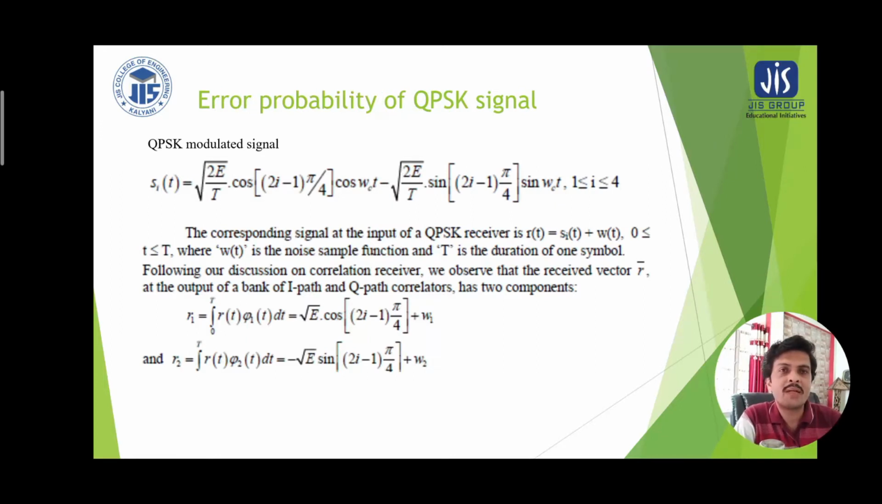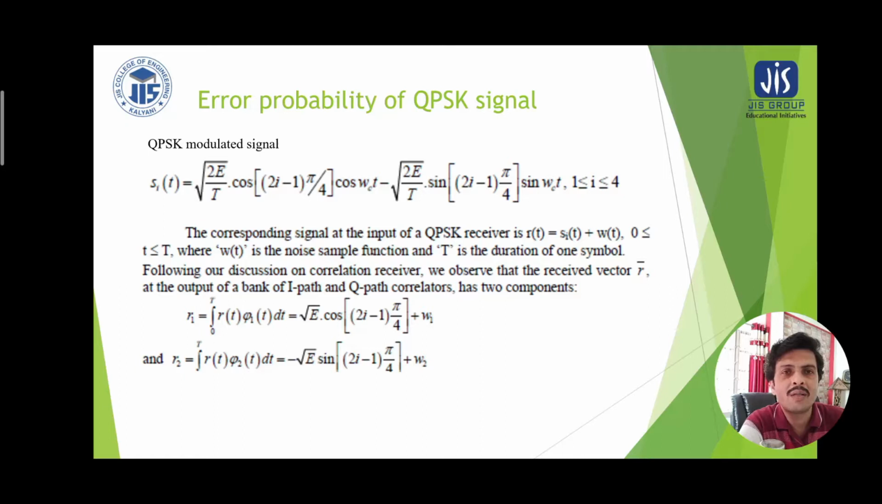Now this is the error probability of QPSK. If we recall the QPSK modulated signal, we already have seen that s_i(t) is given by square root of 2E by T and the remaining part. Just two slides before, we already discussed this expression. Now the corresponding signal at the input of a QPSK receiver, r(t), is equal to s_i(t) plus w(t), within the symbol duration, where w(t) is the additive noise sample function and T is the symbol duration.